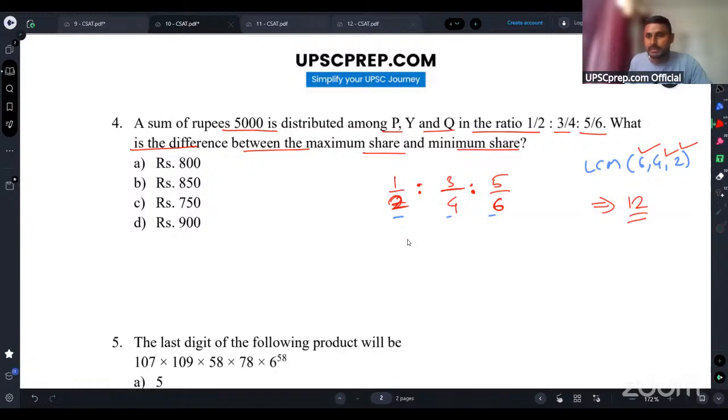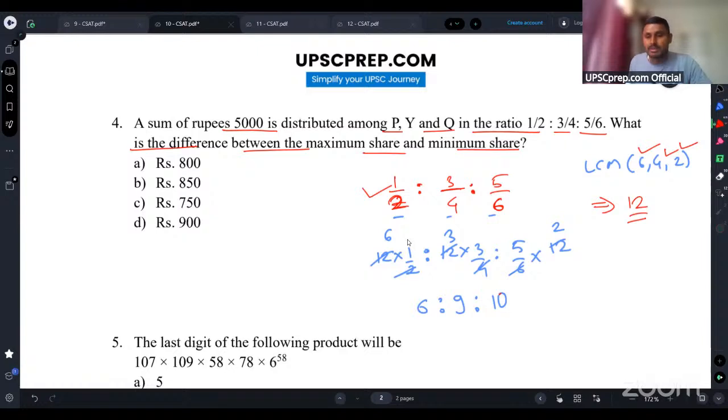Now if I multiply these terms by 12, it will become 12 into 1 by 2, 12 into 3 by 4, and 5 by 6 into 12. The value of the ratio is not changed because we are multiplying all the terms of the ratio. So this will be 6, 9, and 10. Now 6 is to 9 is to 10 is the ratio that we have got, and it has the same value as 1 by 2 is to 3 by 4 is to 5 by 6.